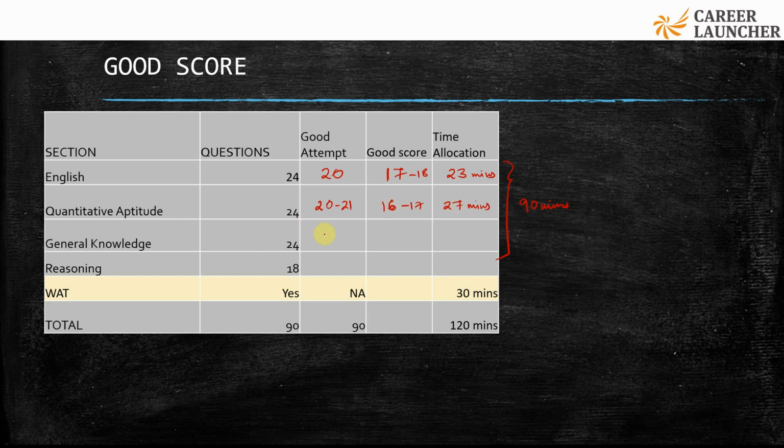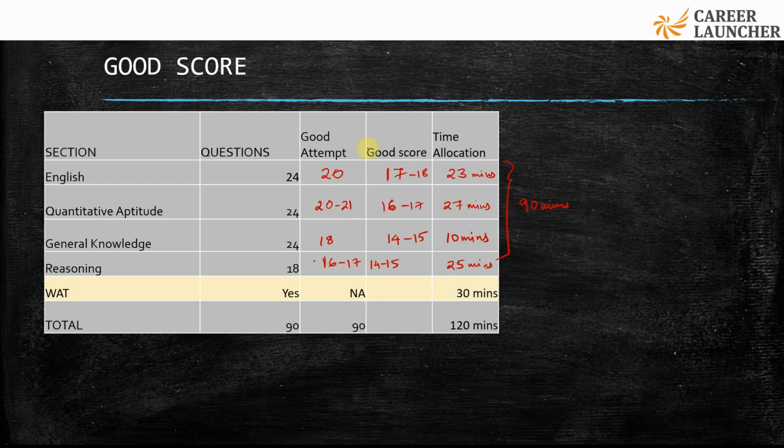Then general knowledge. I believe 18 would be a good attempt, out of which you'd be expected to score 14 plus, 14 to 15 marks, and 10 minutes should be sufficient over here. And reasoning, out of the 18 questions that you have, I would expect a student to attempt at least 16 to 17, and you should be able to score 14 to 15 marks over here. This would take me around 25 minutes.